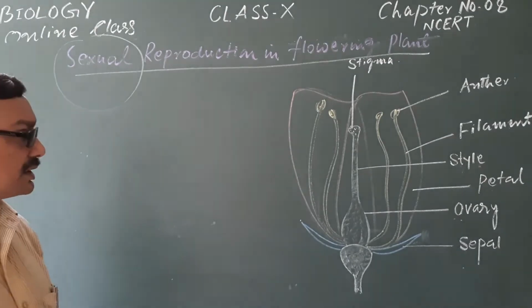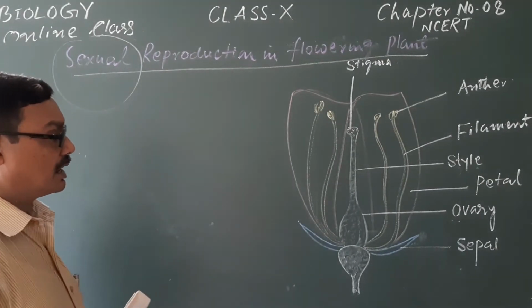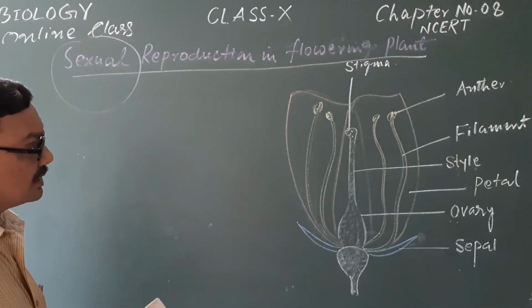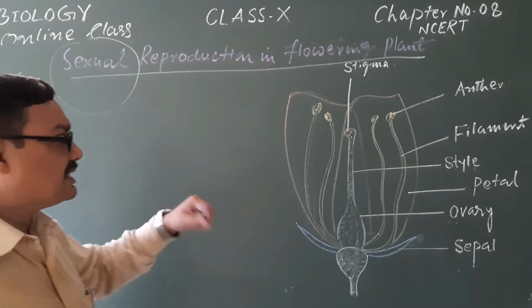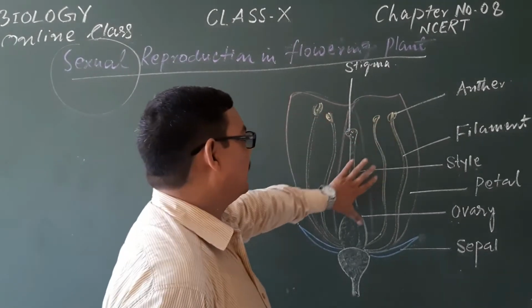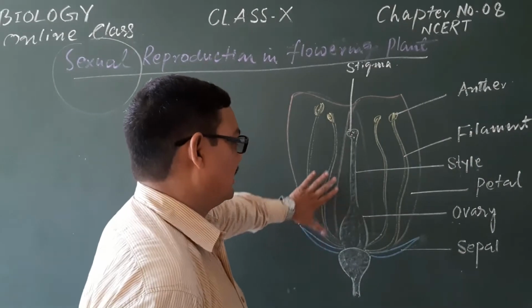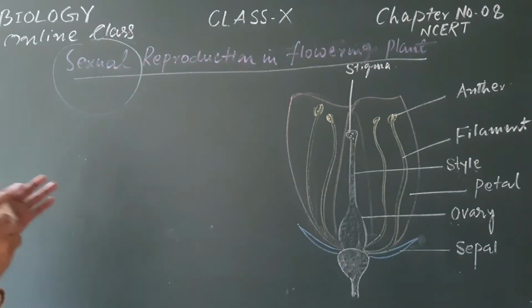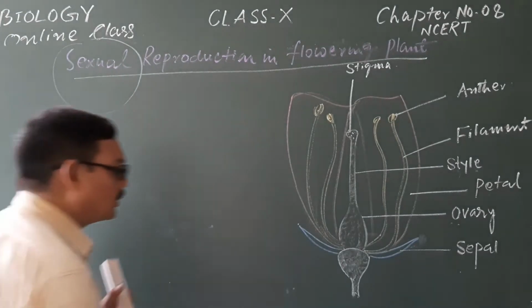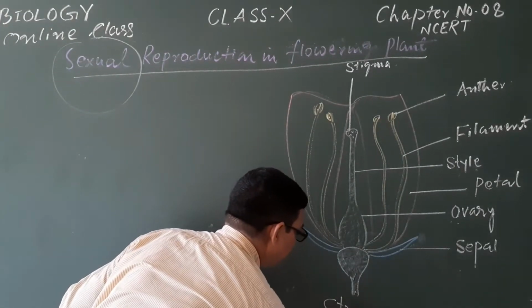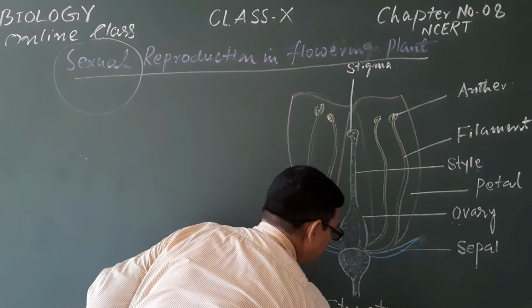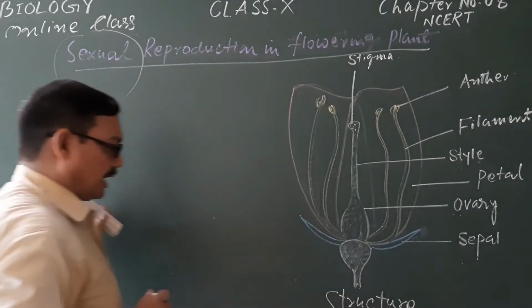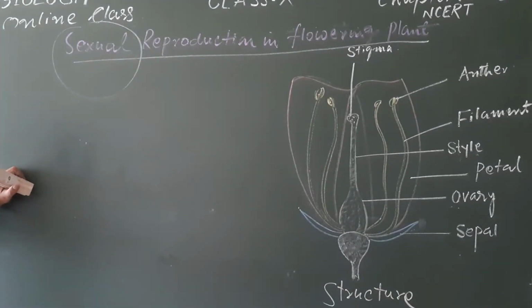So in the case of the flowering plant, the flower is the part where we may see the different reproductive parts, like the male reproductive part and the female reproductive part. That's why we first look at the structure of a flower, the reproductive part in the plant located within the flowers.